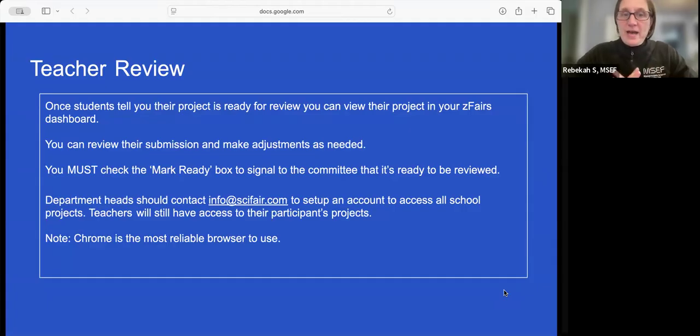If you are a department head and there's many teachers at your school who are supporting projects, you can ask us to change your account into a department head account so you can see all the projects regardless of which teacher they're assigned. And again, Chrome is the most reliable browser to use.